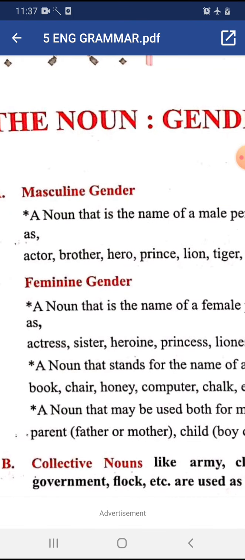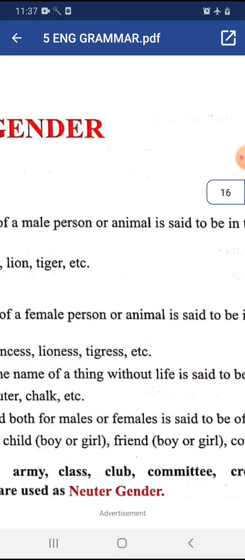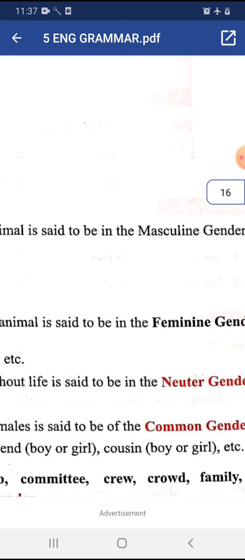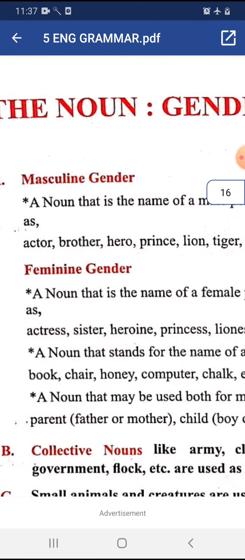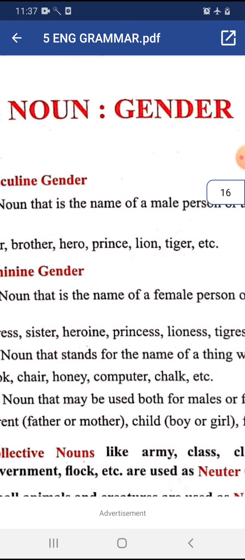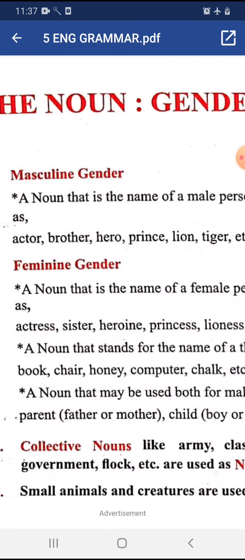Masculine gender: a noun that is the name of a male person or animal is said to be in the masculine gender. Let us see the examples: actor, brother, hero, prince, lion, tiger, etc. All these are the names of male persons or animals.